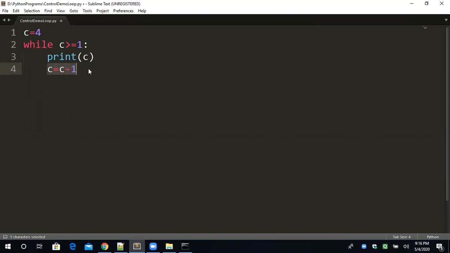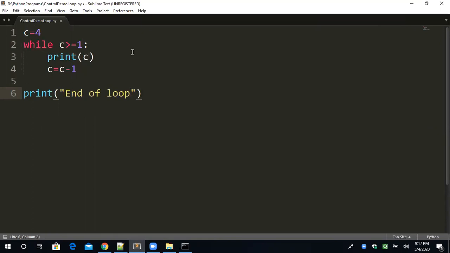Suppose I want to move 1 step, 2 steps, 3 steps, 4 steps. It depends upon the programmer. Here I am slowly moving 1 step back. Then I come out of the while loop and print end of loop. This statement will execute when this loop is terminated.